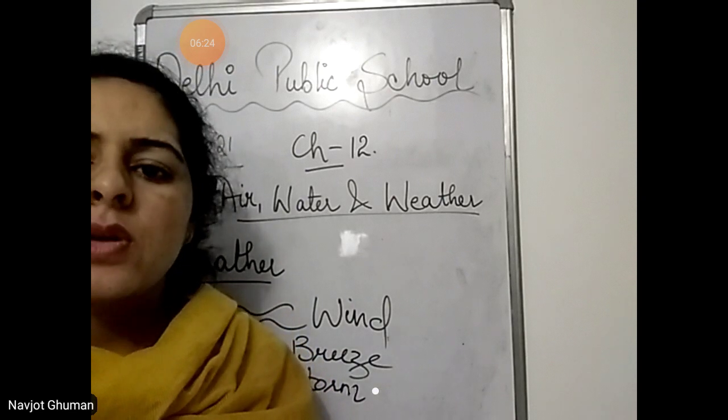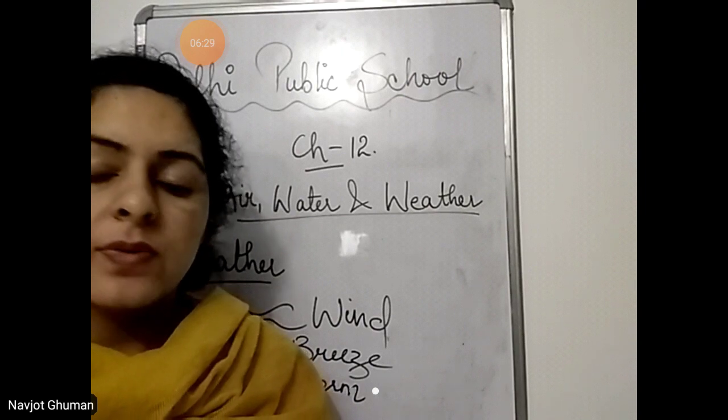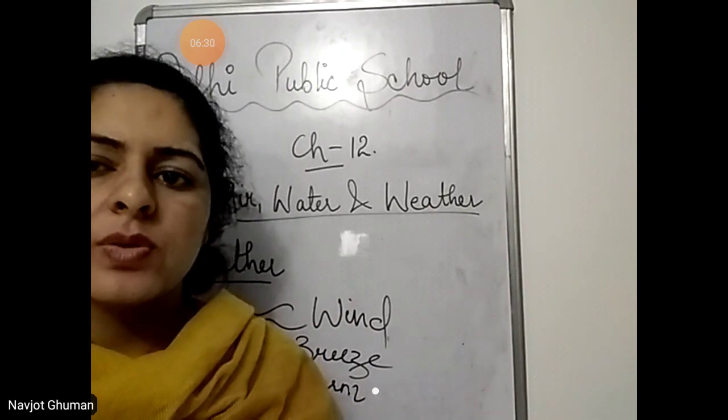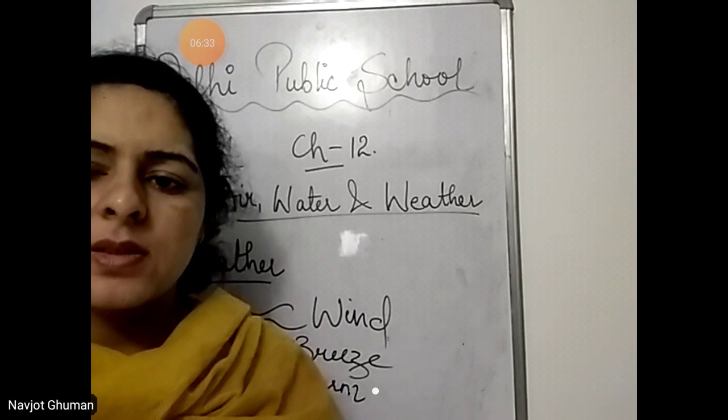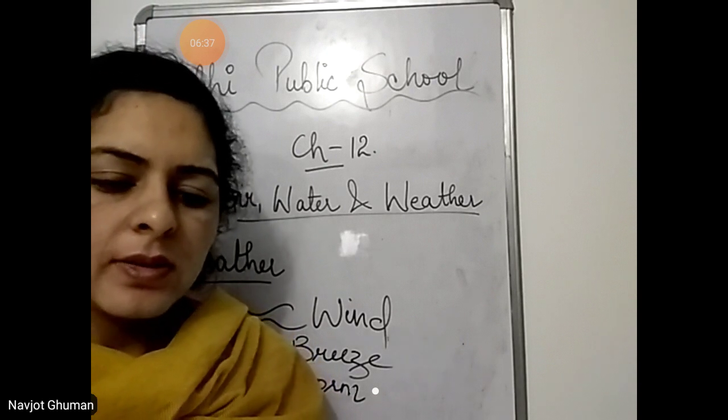Storms can cause a lot of damage. We know when storms are there, they cause a lot of damage. तूफान की वजह से बहुत ज़्यादा डैमेज होता है. Many buildings get destroyed. Other properties also get destroyed.